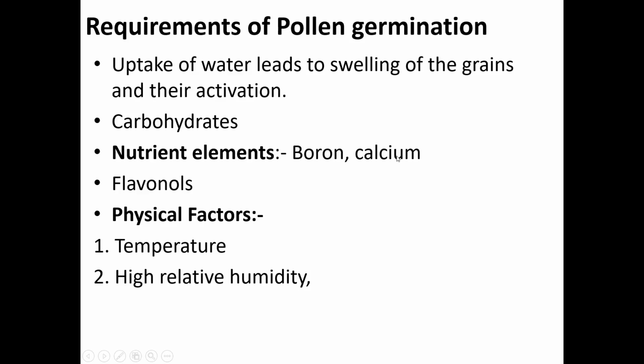Next, the nutrient element required for pollen germination is calcium. There is sufficient evidence to suggest that calcium plays an important role in pollen germination and tube growth. Lack of calcium in the culture medium or naturally results in morphological abnormalities of pollen germination, such as coiling and swelling of the tube.